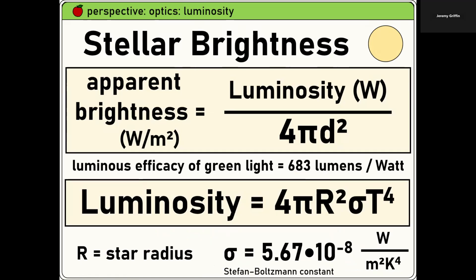So if you look up in the sky, you see a star, it's some amount of brightness. What does that have to do with anything? Well, the further away it is, it'll appear dimmer. You guys know that from illuminance. Right? But how bright the star actually is, say at some set distance, also has to do with how large it is, its radius, and also its temperature.